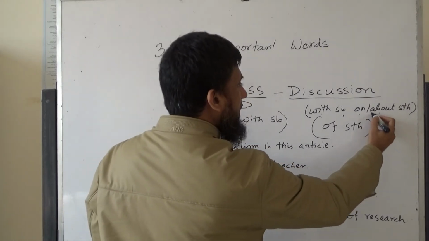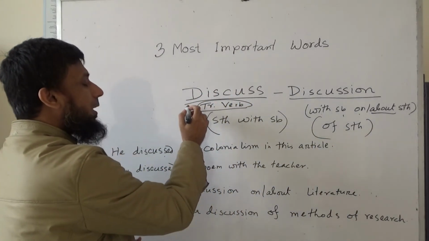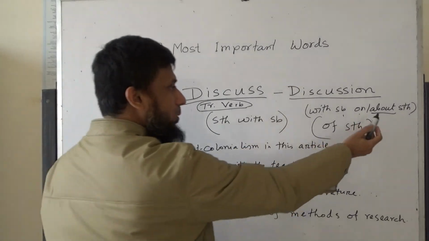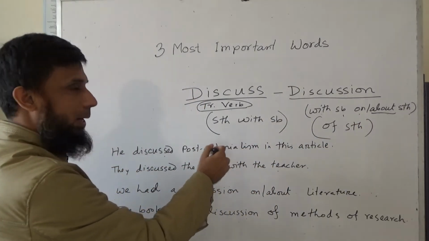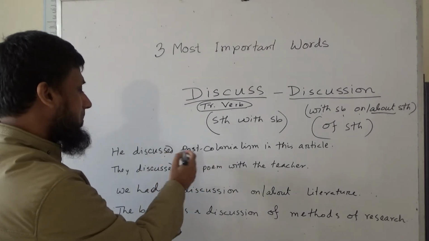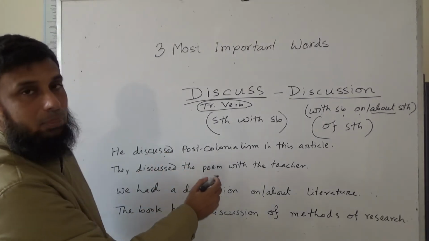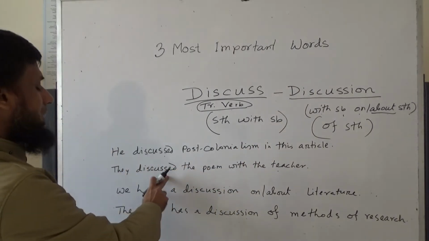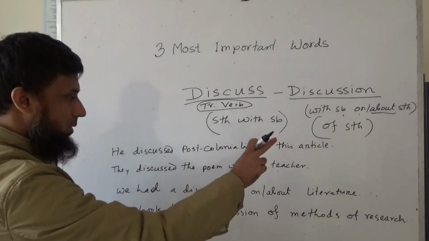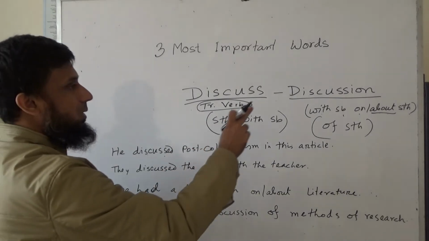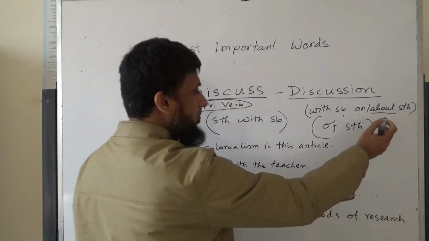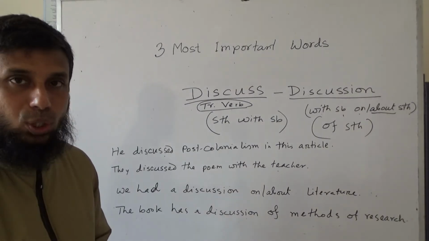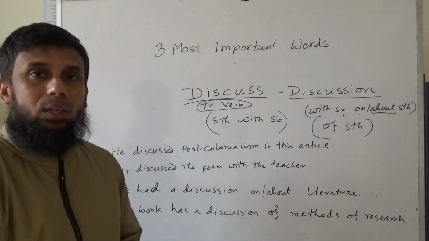So you see, when you use the verb discuss, you do not have about anywhere. You cannot say he discussed about, they discussed about. But you can say they had a discussion about, or they had a discussion on something. When you use the noun form discussion, you can have about or on after it.